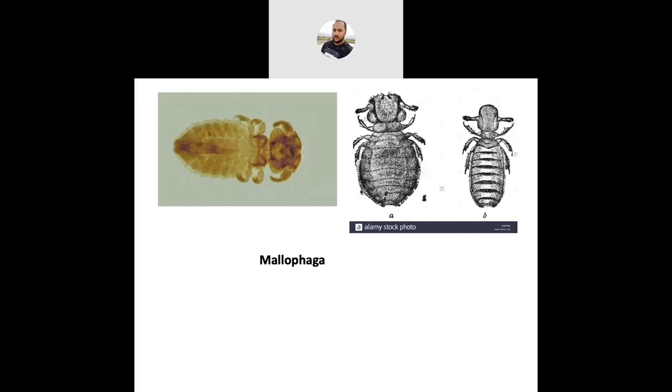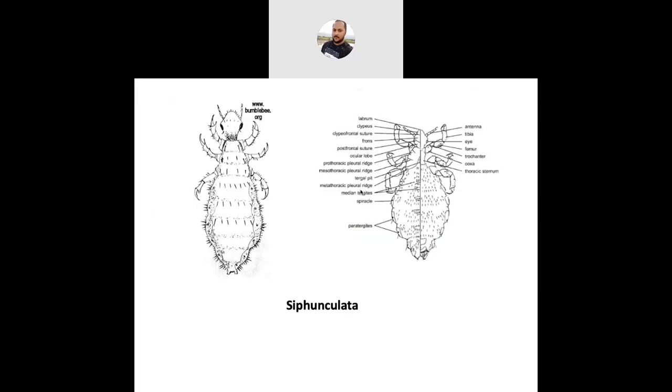Next, another order is called Siphunculata. Under this order, the insects are sucking lice.